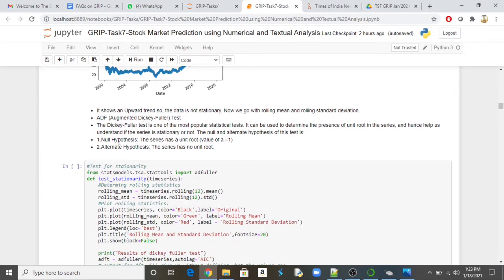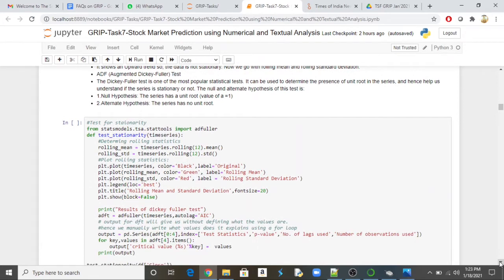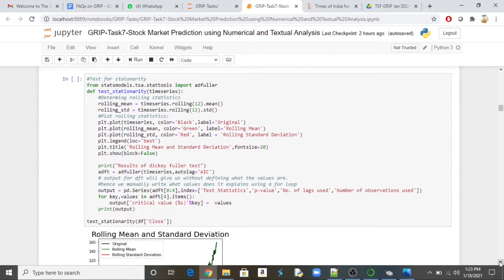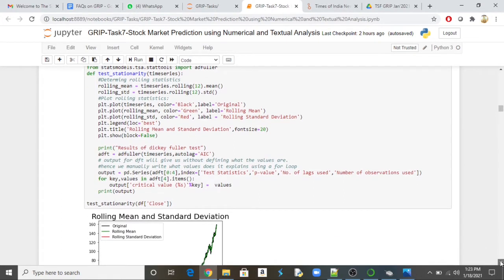Then we will assign a null hypothesis and an alternate hypothesis. For the null hypothesis, we are assuming the series has a unit root. For the alternate hypothesis, we are assuming there is no such root. So now we run this ADF test to find out whether the data is stationary or not. We are just running this test.